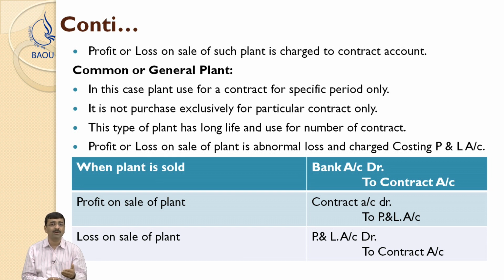Then they need to find out how long this plant will be used across the number of contracts. That is also very important. And again the same question arises in case of profit or loss at the time of selling this particular plant. In the same situation, the profit or loss general entry remains the same when the plant is sold out. In case of profit, the contract account would be debited. In case of loss, the contract account would be credited.